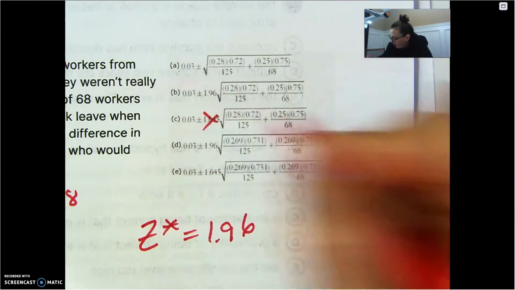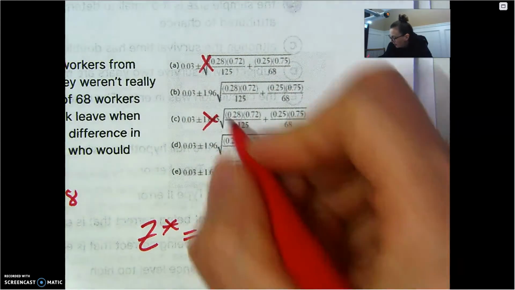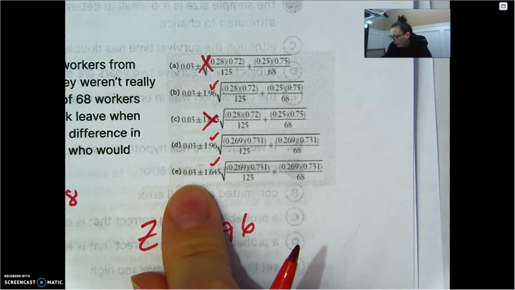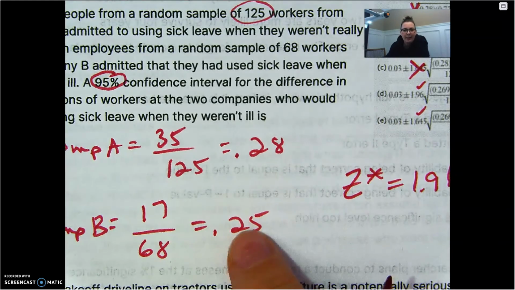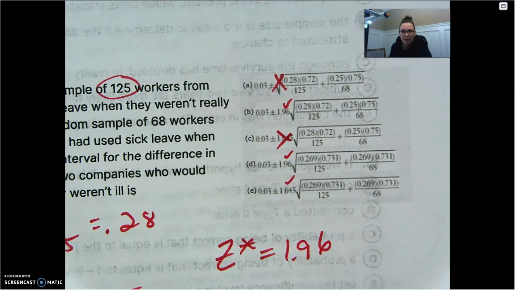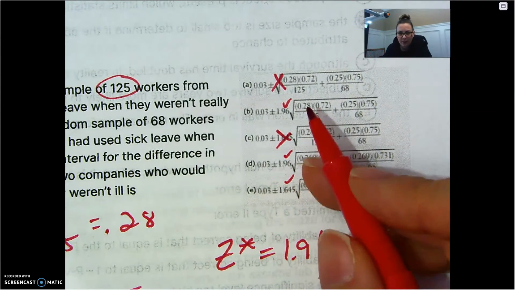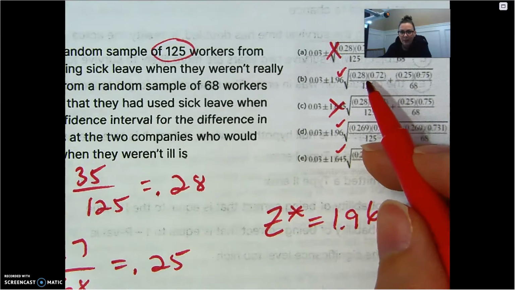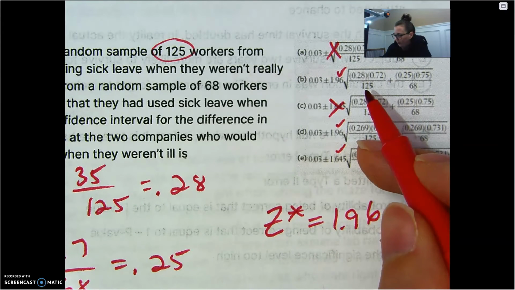So I can get rid of that one, and that one's missing a z-star, so boom, boom, boom. This 0.03, where is that coming from? Yeah, it's the difference between these two groups, so that's good. Now I just got to check what's underneath the standard deviation symbol. We have the 0.28 times the complement over the sample size.